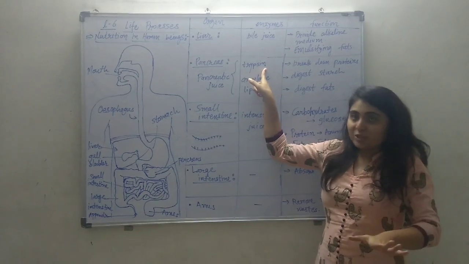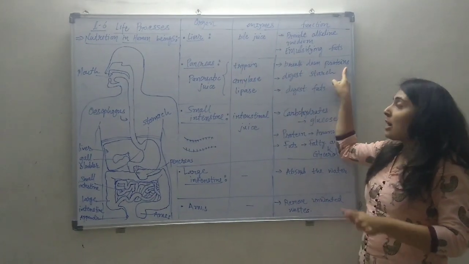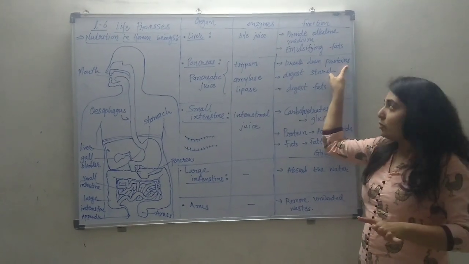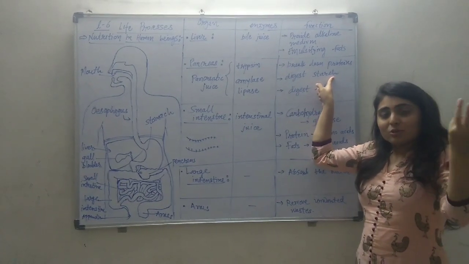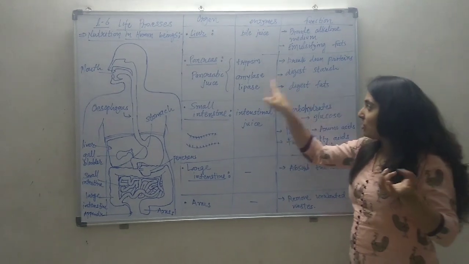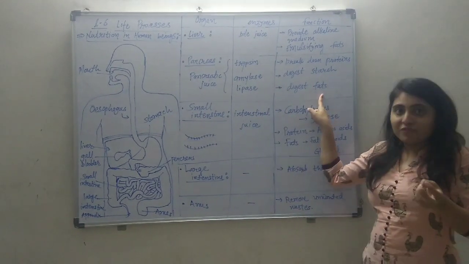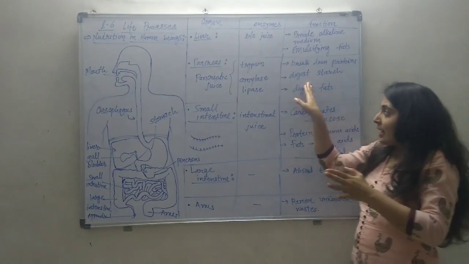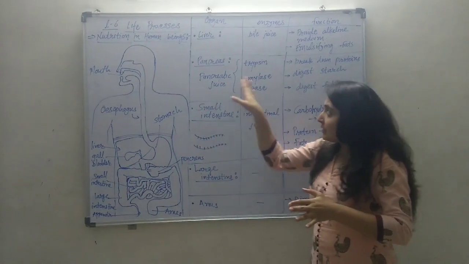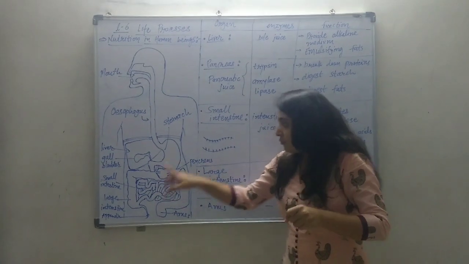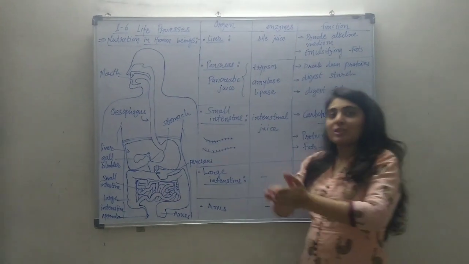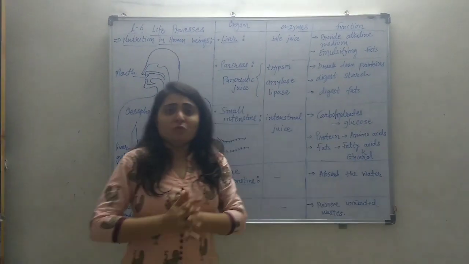Each of the 3 has a very special function. Trypsin will break down the proteins present in the food. Amylase will digest the starch, as it is also doing in the mouth, and lipase digests the fat. Then these juices are mixed with the food, and with both juices, bile juice and pancreatic juice, the food enters